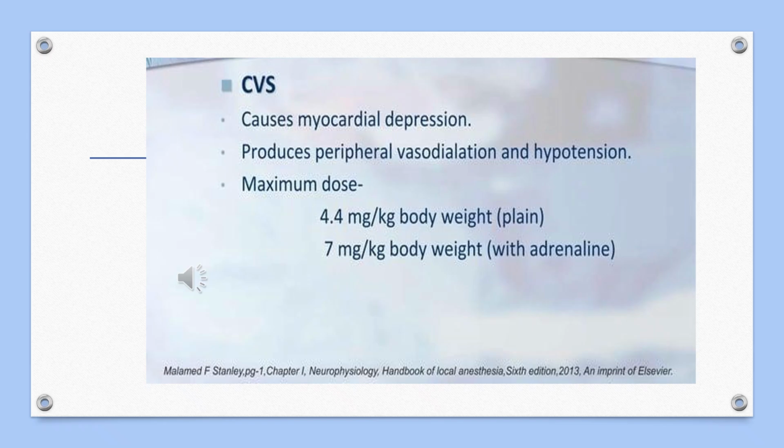Local anesthetics have a direct action on the myocardium and peripheral vasculature. What is the direct effect on the myocardium? It causes myocardial depression. How? Local anesthetics modify electrophysiologic events in the myocardium in the same manner as in the peripheral nerves.